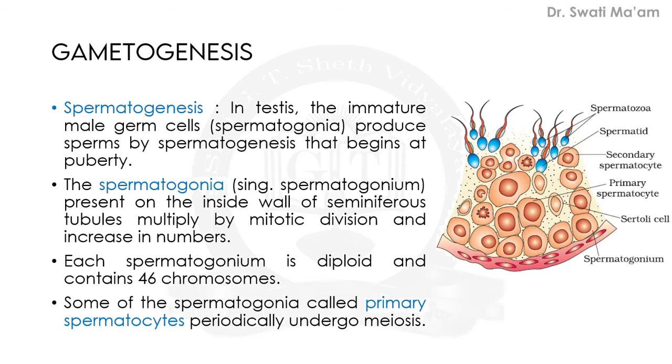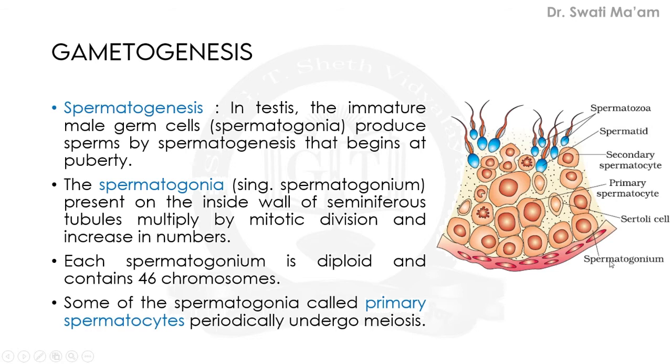Here this diagram is showing the sectional view of seminiferous tubules. Previously also I told you about this diagram. In a cut section of testes, the seminiferous tubules are arranged, and these developmental stages are easily observed.